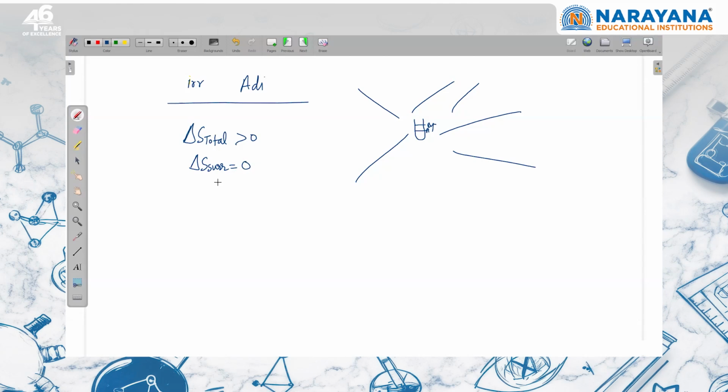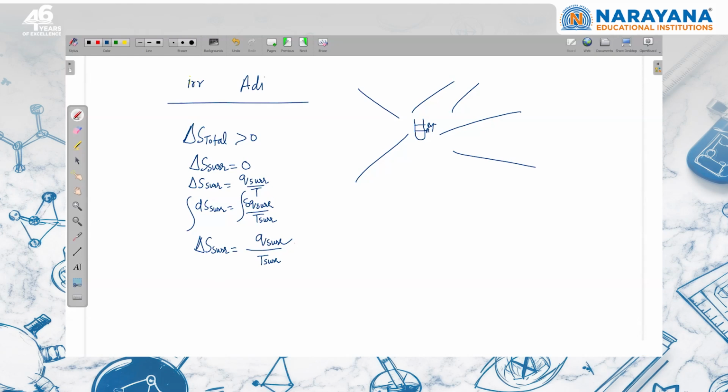So whenever we have to calculate entropy change of the surrounding, we should start with dS surrounding is equal to del q surrounding upon temperature. Temperature of surrounding cannot be changed. So if I integrate, delta S surrounding is equal to Q surrounding upon temperature of the surrounding.